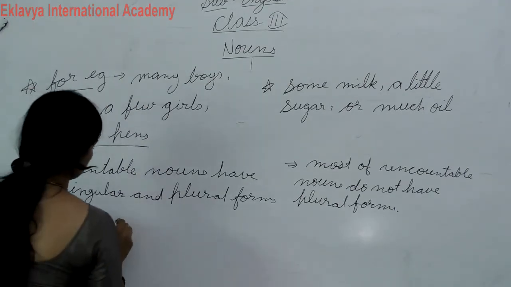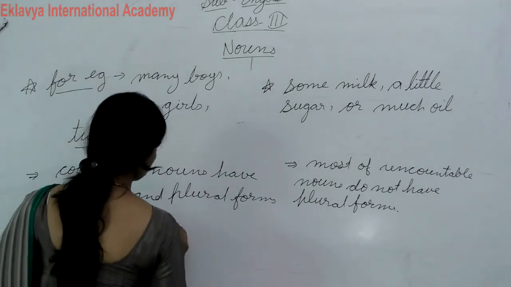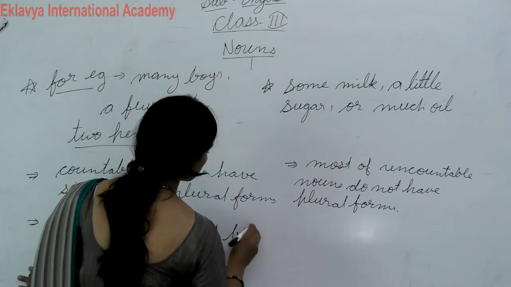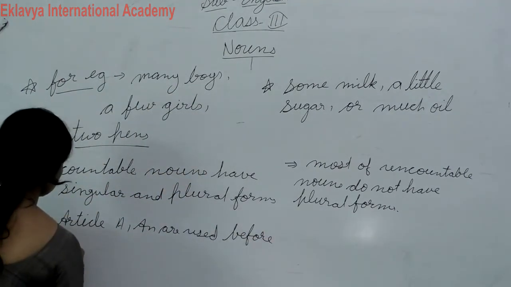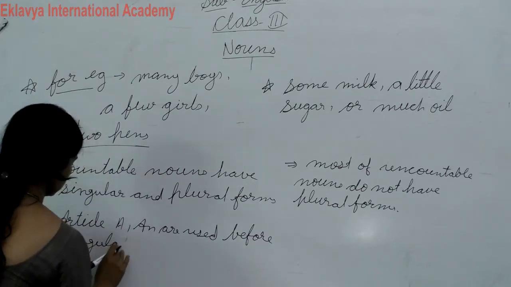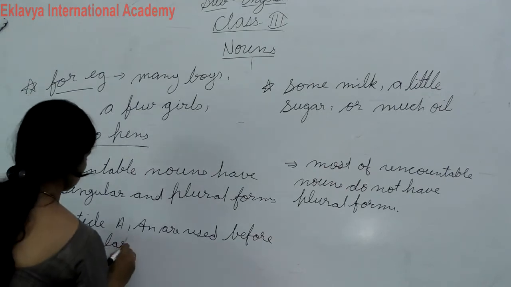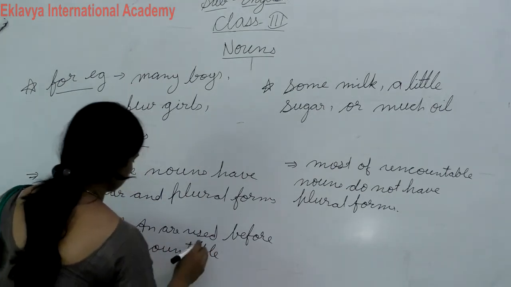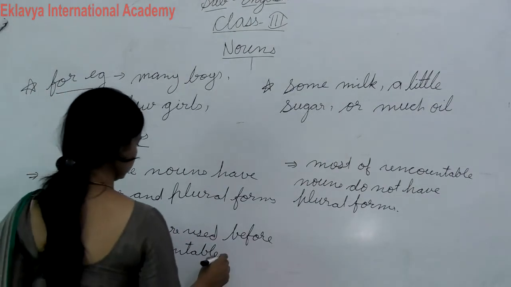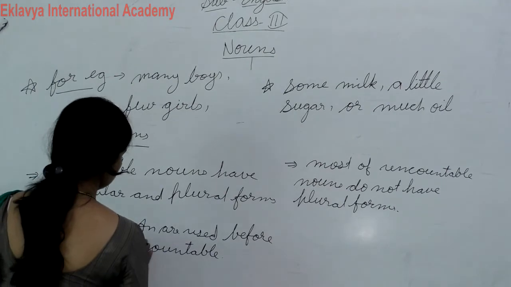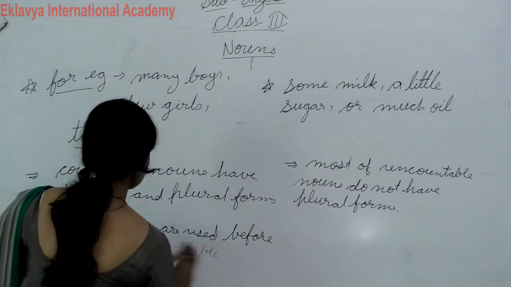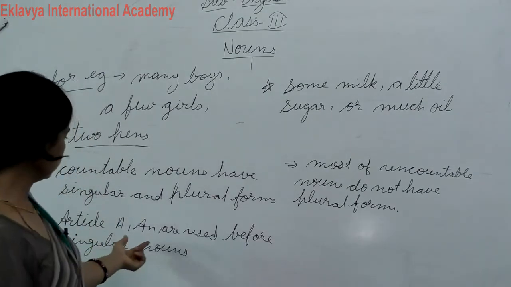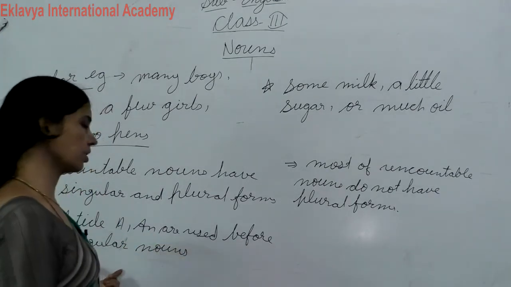Articles a and an are used before singular countable nouns.